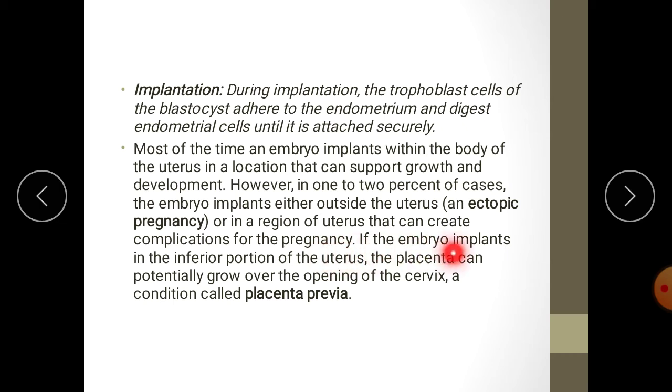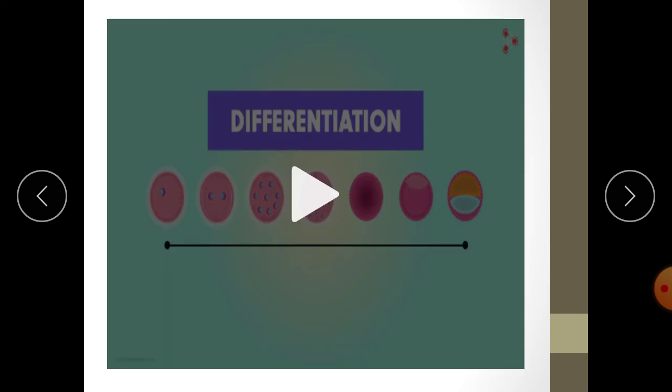If the embryo implants in the interior portion of the uterus, the placenta can potentially grow over the opening of the cervix, a condition called placenta previa.